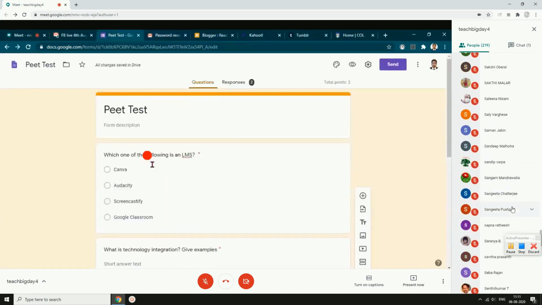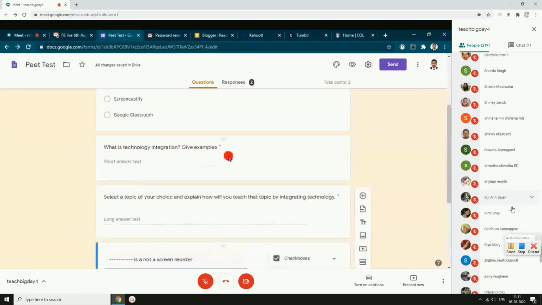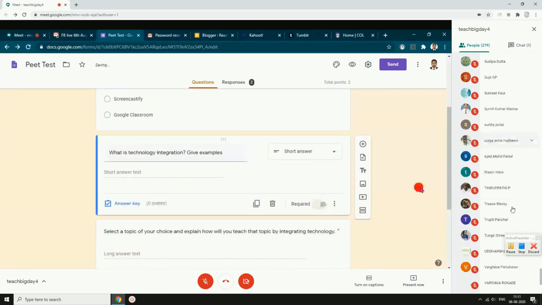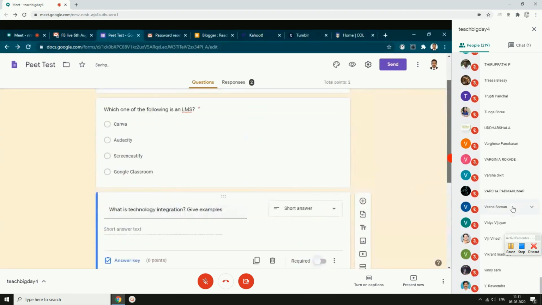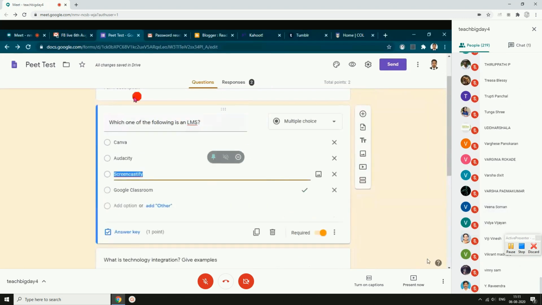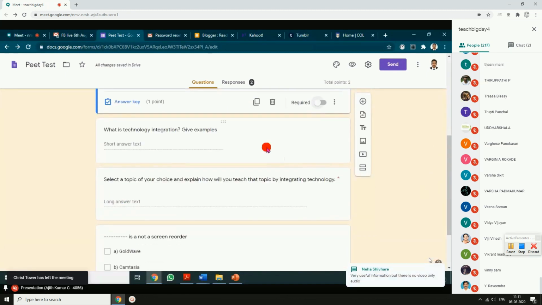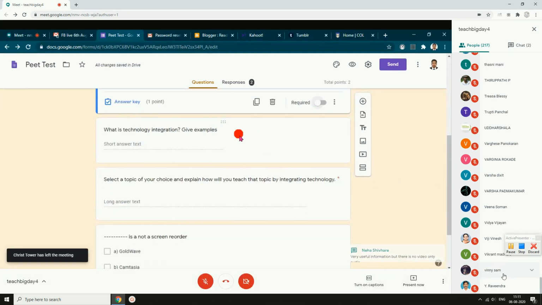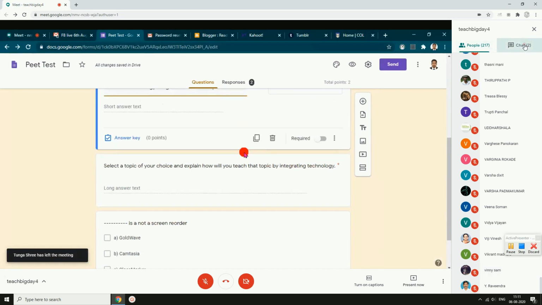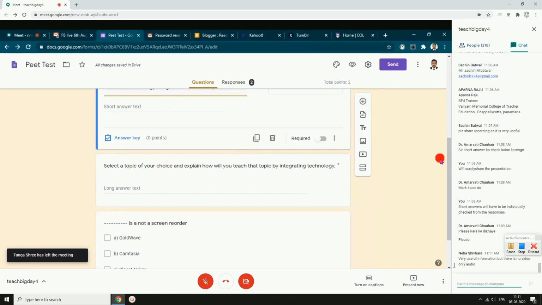Come back to my question paper again. I'll just make this a non-required question. Essay type also a non-required question. If you want to make any changes, click on that question. If you want to edit this short answer question, you just click in that box, so you can do all the editing there.